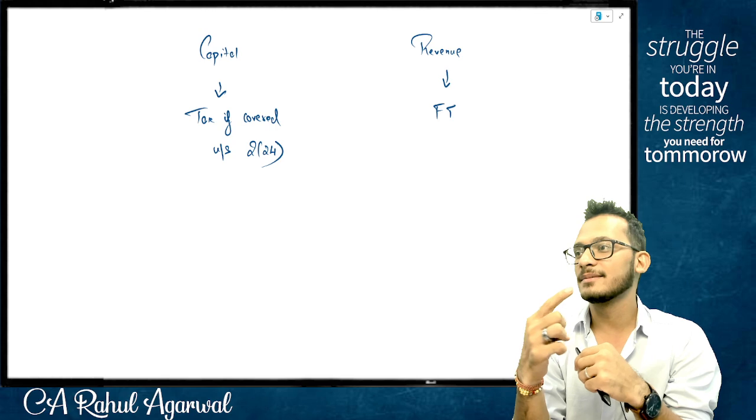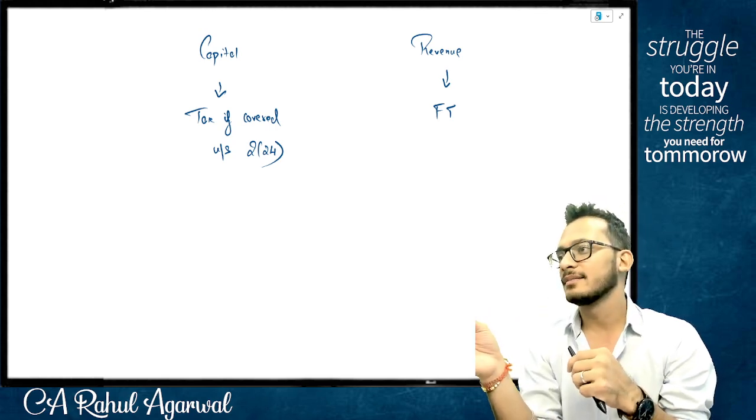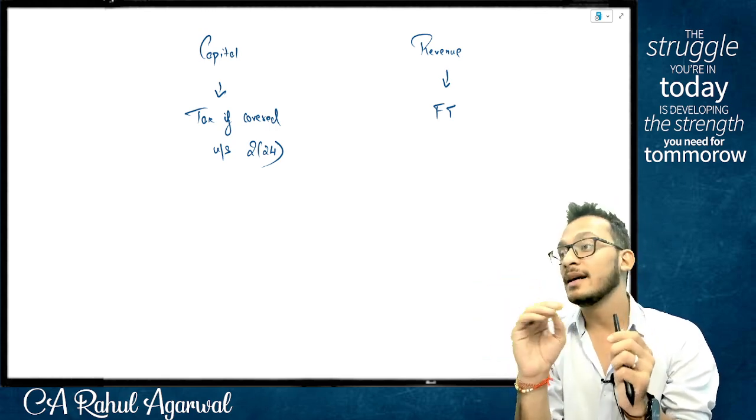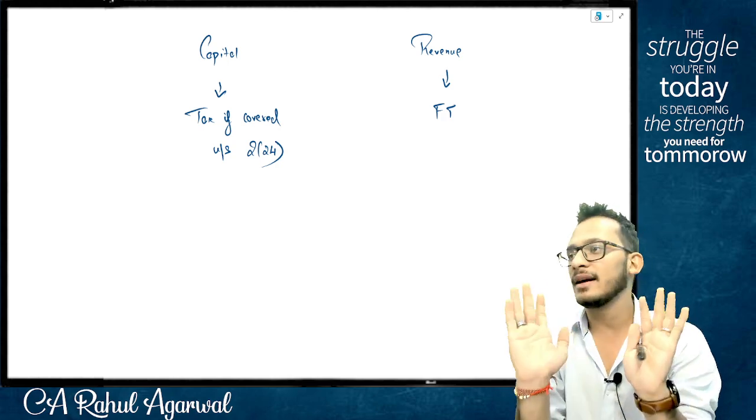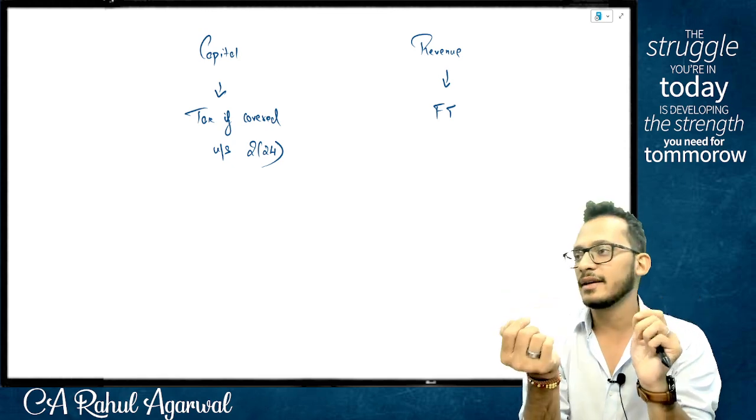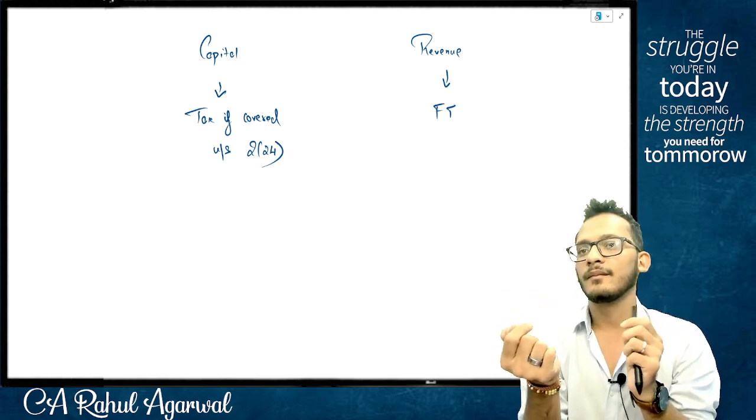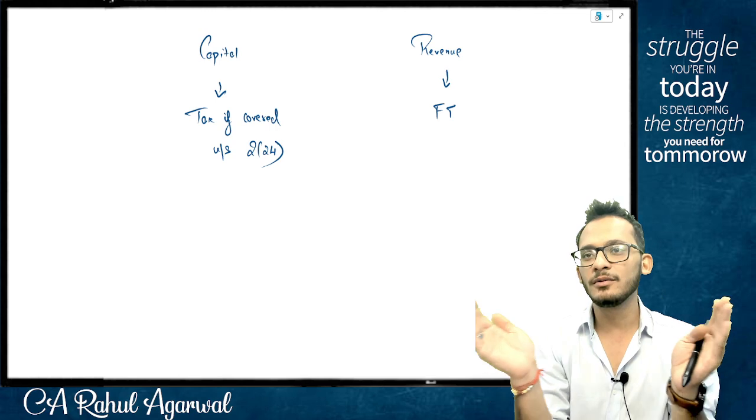If something is recurring, it is revenue. If something is not recurring, it is capital. It is one line of difference. It may not be the exact answer, but it's still one line of defense. We can use that as a basis. Okay, next. If it's a huge amount, then it is capital.